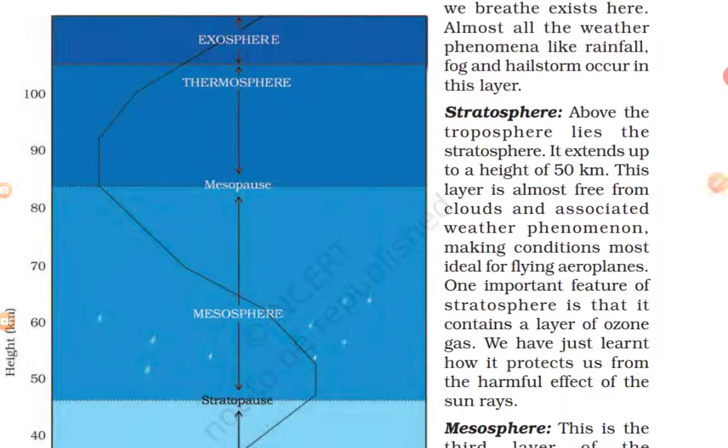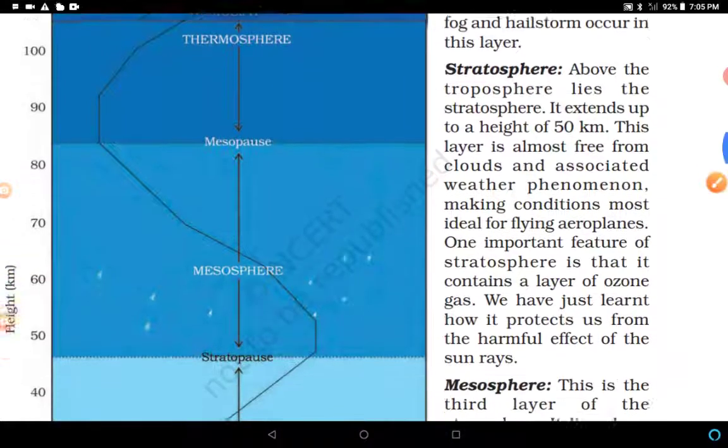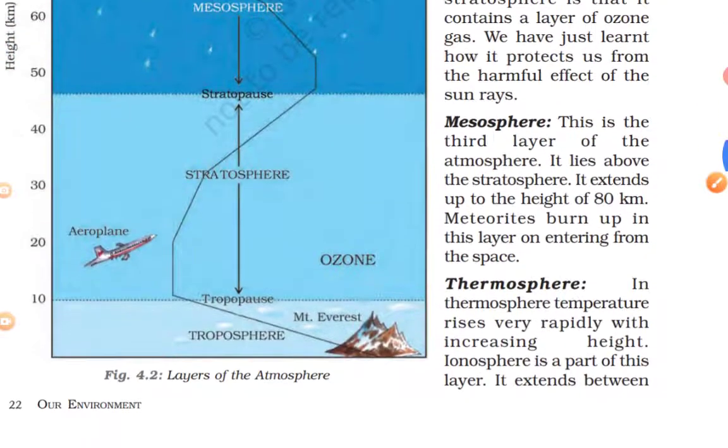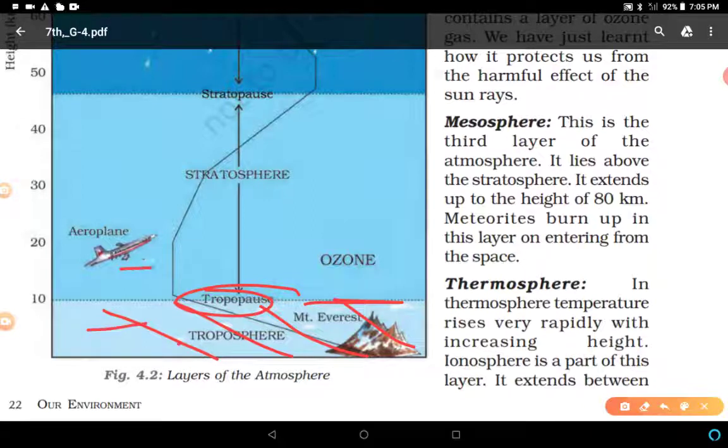Stratosphere. Above the troposphere, before the stratosphere, we have to understand about the tropopause. So this is the troposphere here. This is the tropopause. What is the tropopause? The tropopause separates the troposphere from the stratosphere. This is the stratosphere, this is the troposphere.